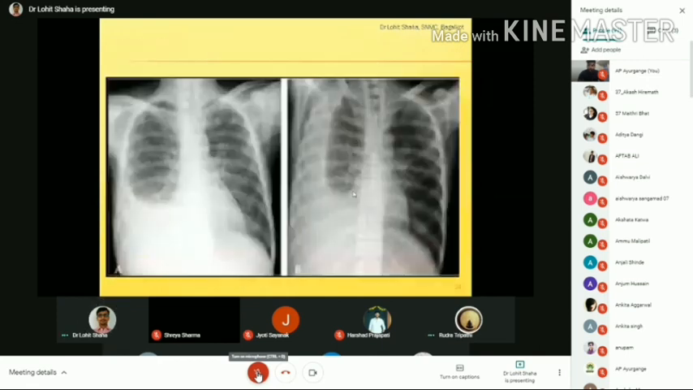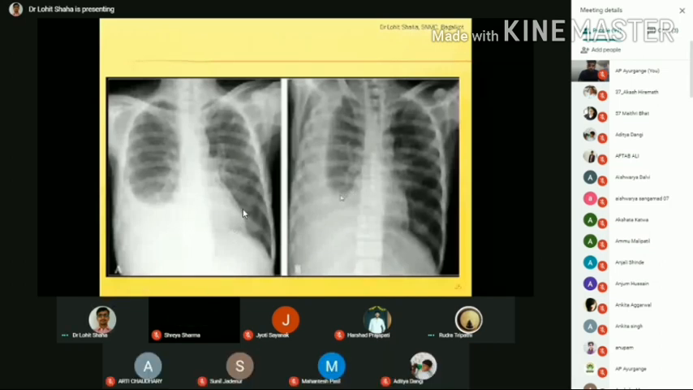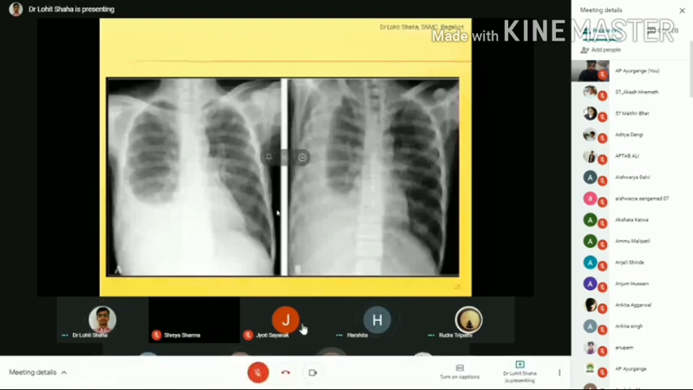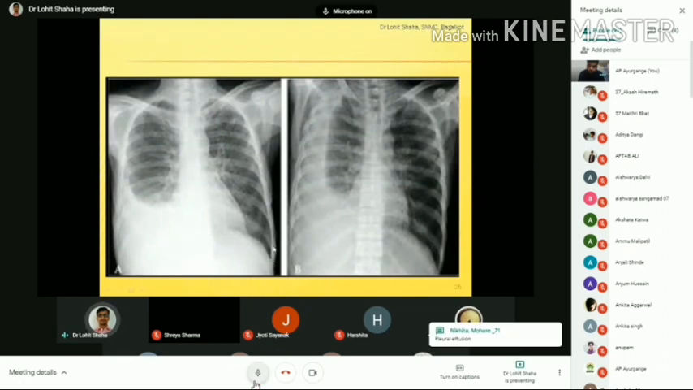So anyone, what is this case? Is everything normal here? See here, we are looking at the PA view of the chest X-ray. Both apical regions are normal, the middle part is normal, but in the lower part, can you see this angle? I have told you this angle is very important clinically. But can you see it? Almost it is invisible. So this is called a pleural effusion.